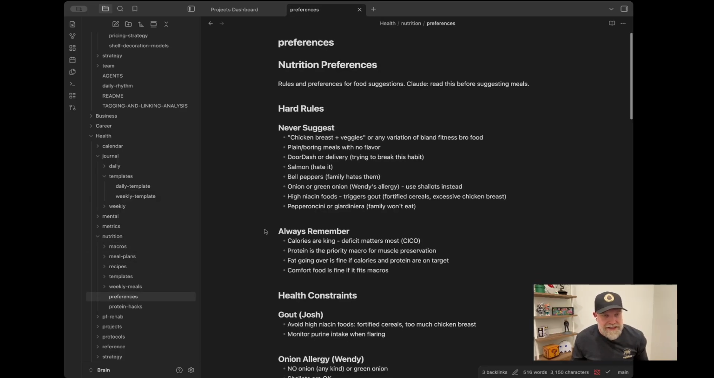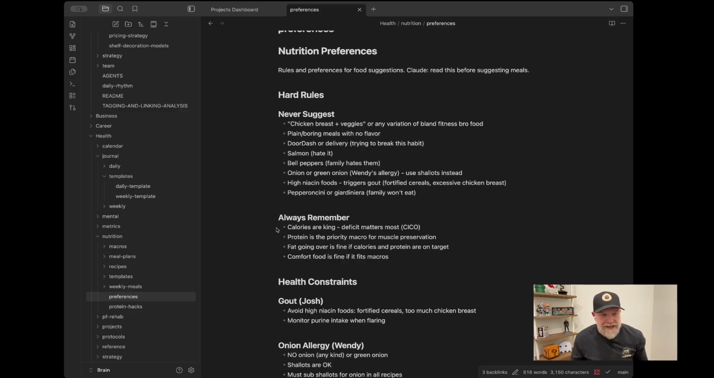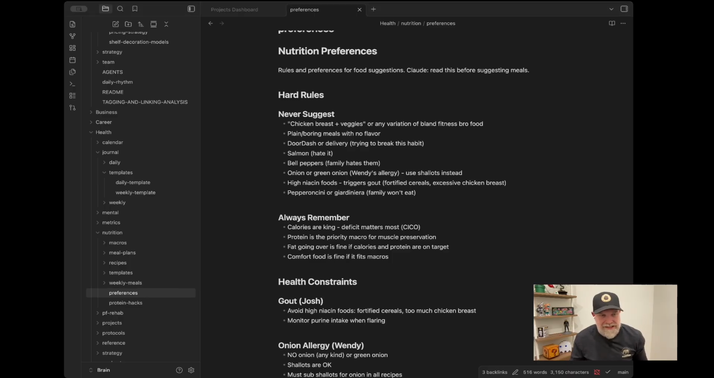Here's the preferences. Like, I never want bland food. No, no fitness food. That's the worst. Don't suggest DoorDash to me. I hate salmon. Family hates bell peppers. So as it's building the list, it'll be like, okay, here you go. And look, here's the list.